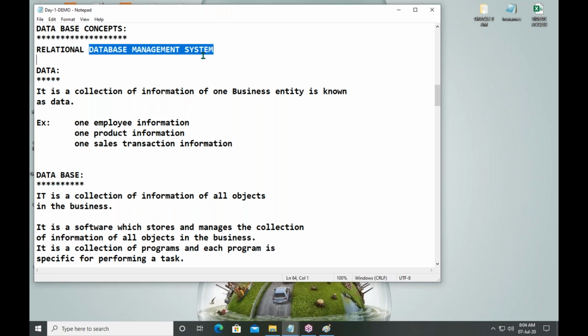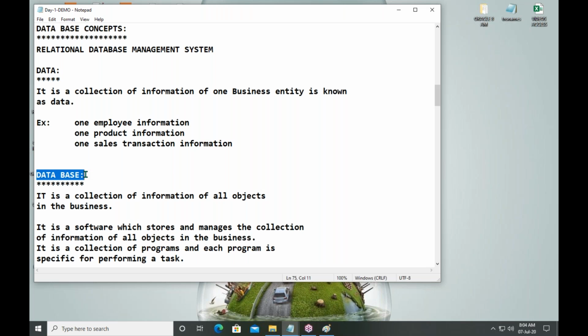Next definition, database management system. So where is your data right now? Under the database. Fine. What is a management system? Why should we manage the data? Simple example. In your company, today 20 employees are there.